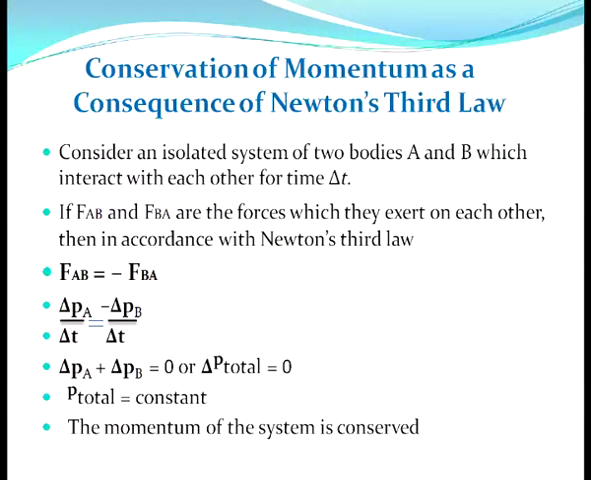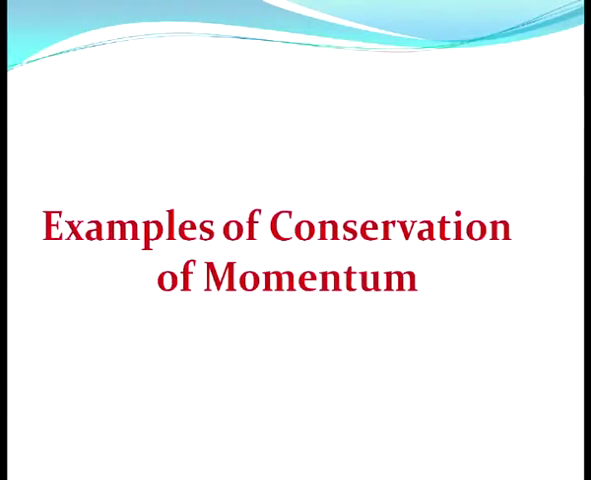That means if the change in momentum is 0, no change is taking place, that means the total momentum remains constant. So we write P total, that is the total momentum of the system, remains constant. So the momentum of the system is conserved, which is the conservation of momentum. So we can establish the conservation of momentum from Newton's second law and Newton's third law as well. Now let us discuss what are the applications of conservation of momentum.